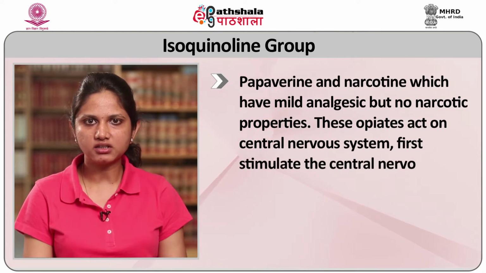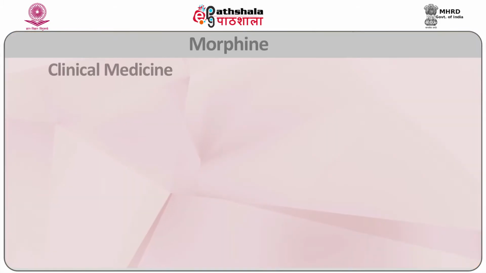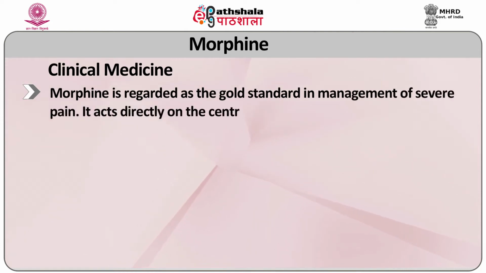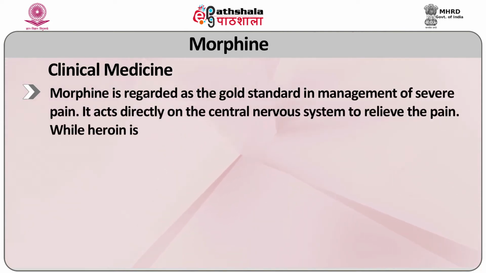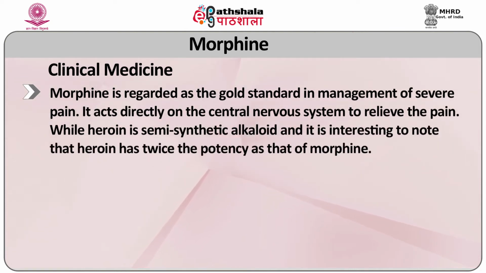These opiates act on the central nervous system, first stimulating the central nervous system and later causing depression followed by necrosis. Among the other alkaloids, morphine is the major naturally occurring alkaloid of opium and known for its main psychotropic action. In clinical medicine, morphine is regarded as the gold standard in management of severe pain. It acts directly on the central nervous system to relieve the pain, while heroin is a semi-synthetic alkaloid, and it is interesting to note that heroin has twice the potency of morphine.